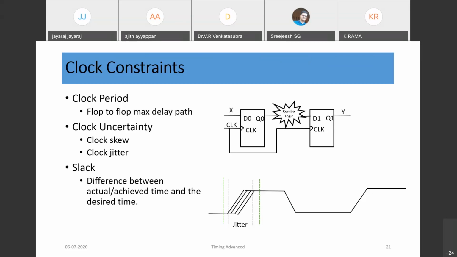And of course the slack. When we design the circuit, based on my final system performance requirement, my chip or my logic should work at say 100 megahertz frequency. So that is our required time. 100 megahertz means 10 nanosecond is the clock period. So that is my required time. Within 10 nanosecond it should work.